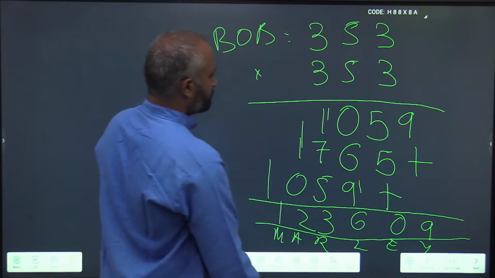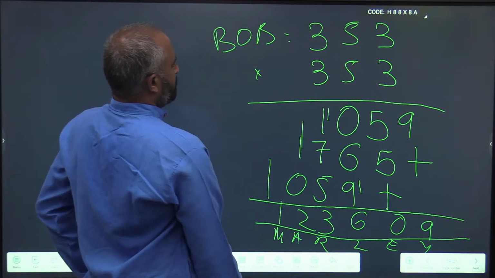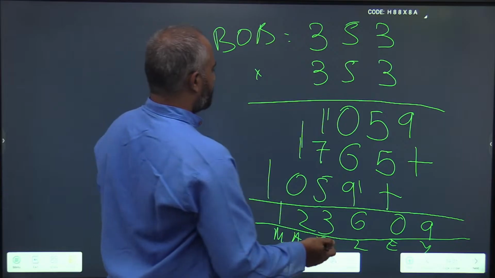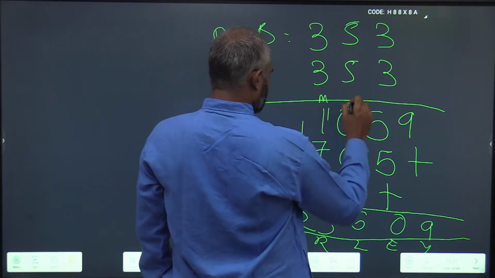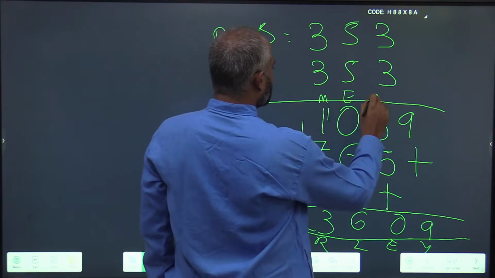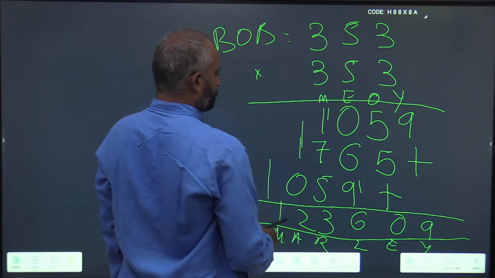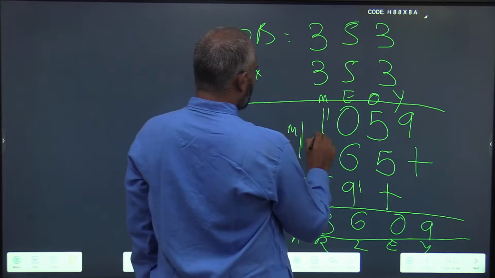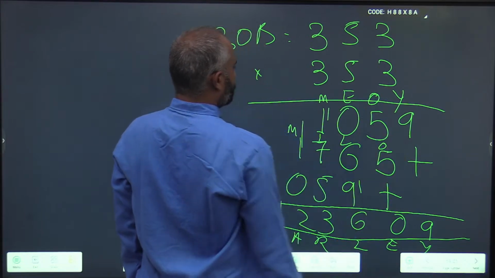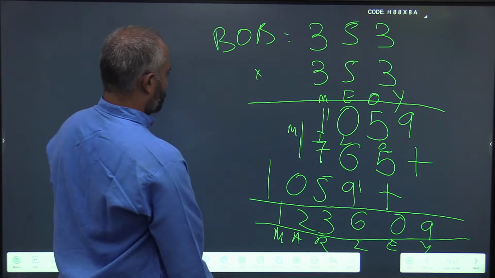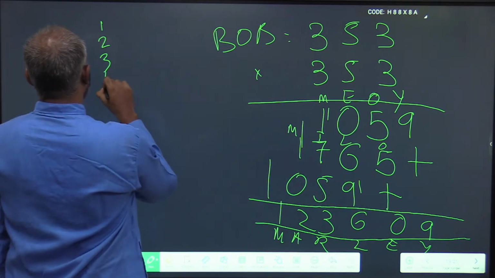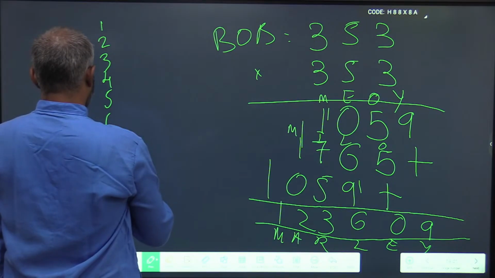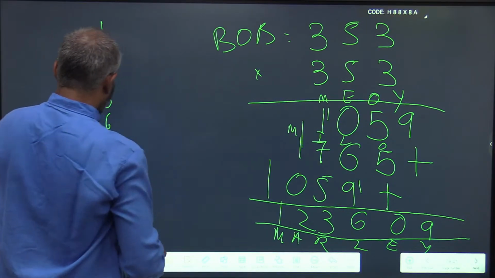So these are MARLEY, okay. So have we solved it? And this is MEOY, and this is MILO, okay. So 1, 2, 3, 4, 5, 6, 7, 8, 9. First, how have we solved the problem?